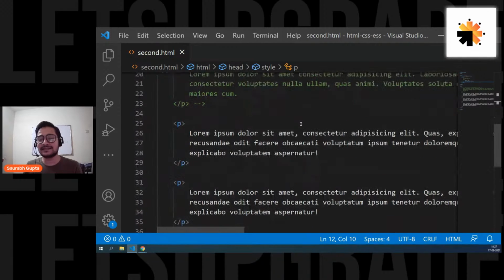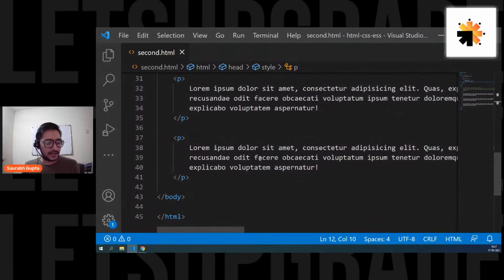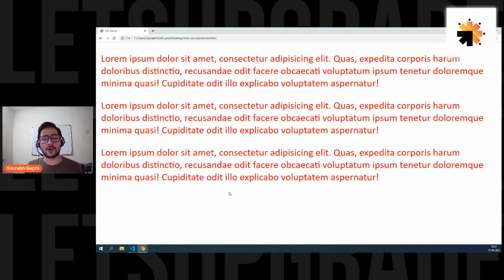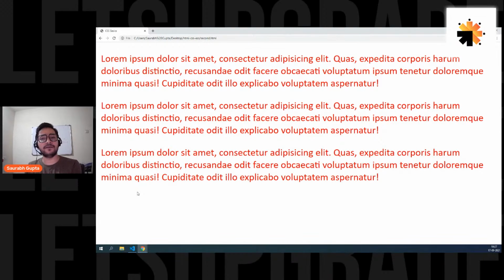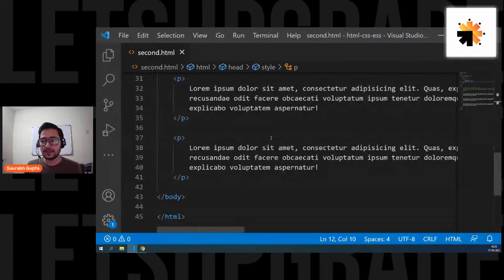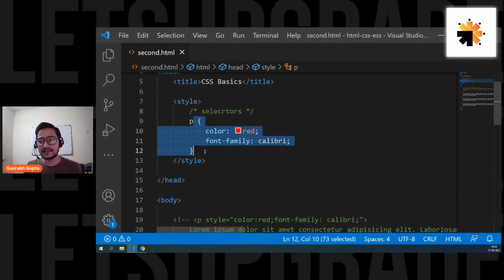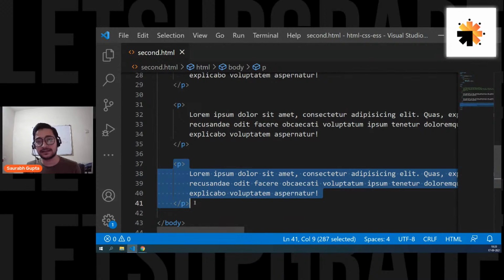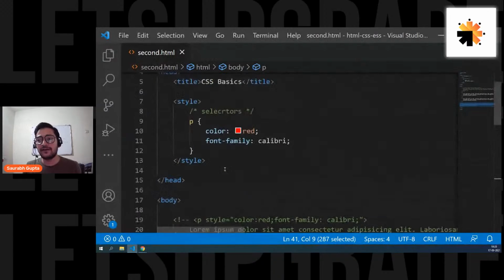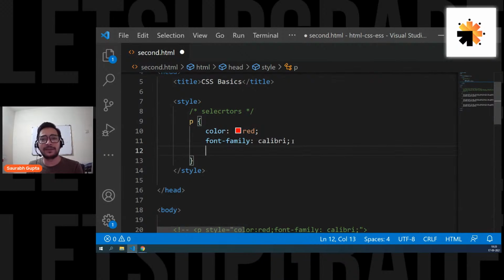Okay. Now, guys, let's see what are the other problems. Everyone please focus now. Let's say I want this third paragraph to be colored green. What can I do? Because now, according to my CSS, this CSS is applied on all the P elements. So what if only for the last P element I want to do something else? Because if I write something here, it will be applied to all the P elements. What can I do for it?